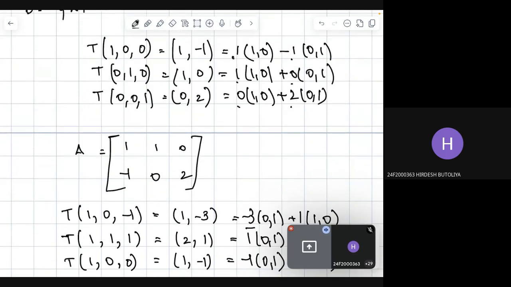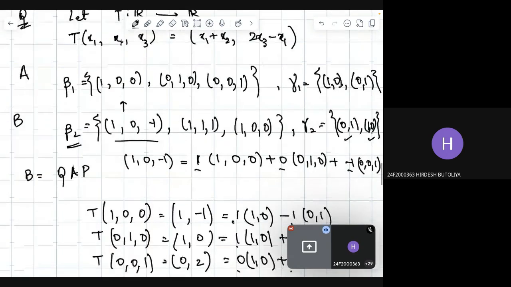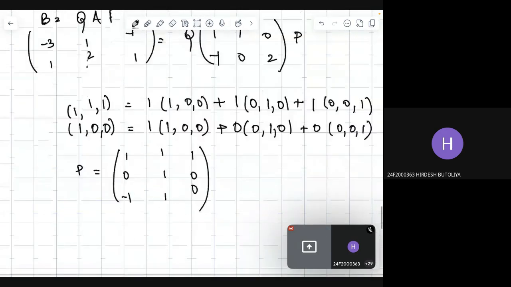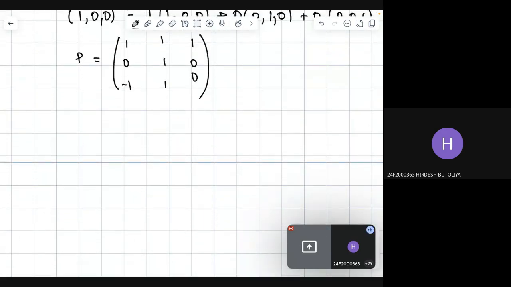Next, similarly, we are going to express the ordered basis gamma 1 in terms of ordered basis gamma 2. Gamma 1 has (1, 0), (0, 1) and gamma 2 has (0, 1), (1, 0). This is an ordered basis, so the order matters here.